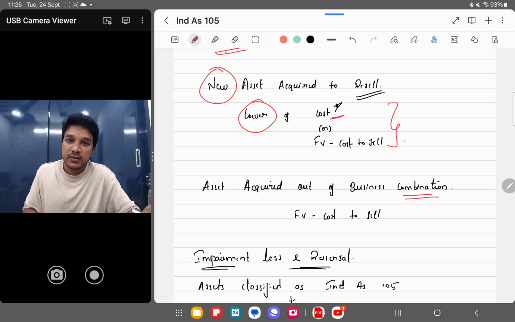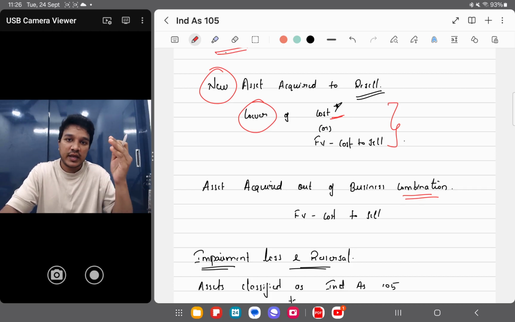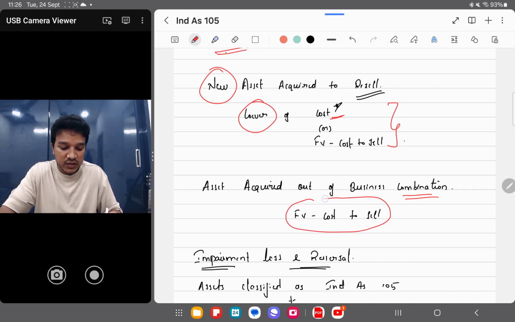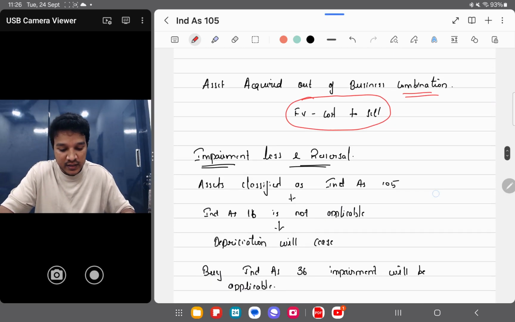See, in the business combination chapter we have already studied that whenever there is any acquisition, you will take the fair values of all the assets and liabilities, right? So there is no cost, there is no carrying amount, so only fair value less cost to sell you will take and recognize that in your books. Clear? Perfect.